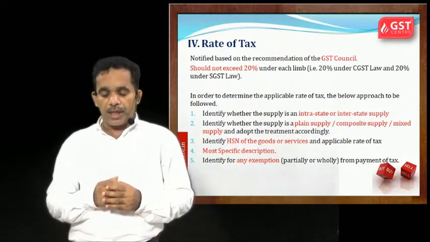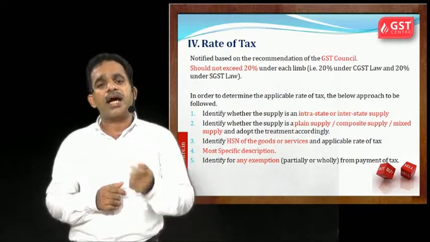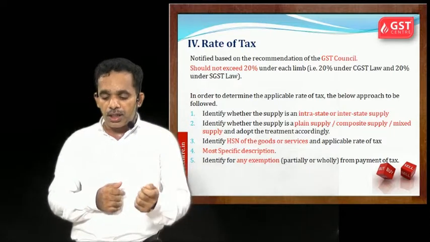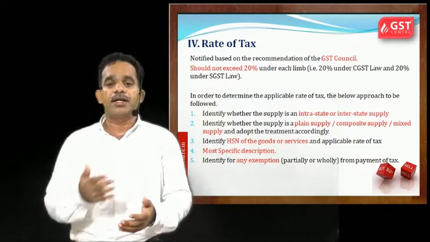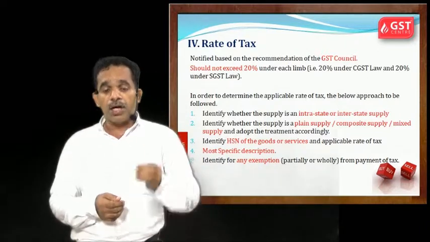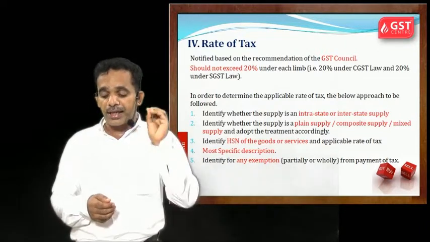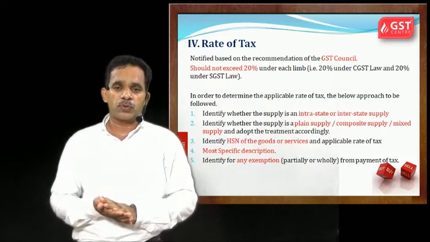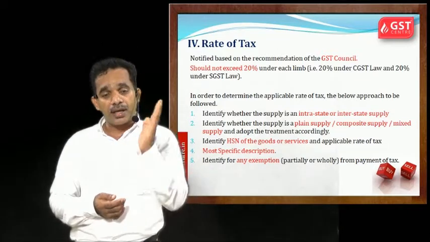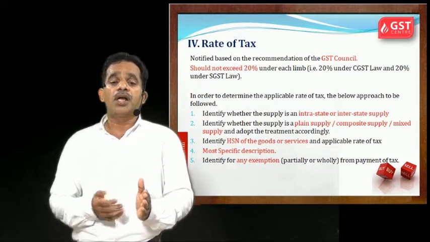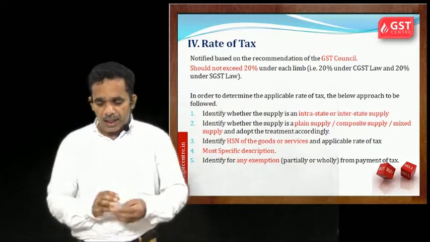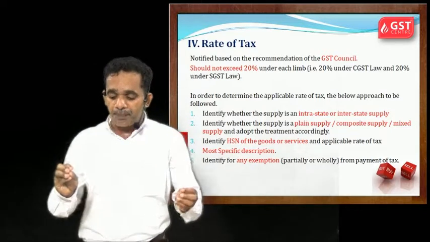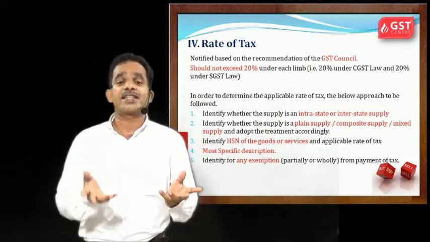Then, for determining the correct rate, you should check these steps. First, you need to check whether it is an intrastate or interstate supply. Why? If it is intrastate supply, SGST and CGST will be coming. And if it is interstate, IGST will be coming. Then, identify whether the supply is a plain supply, composite supply, or mixed supply.